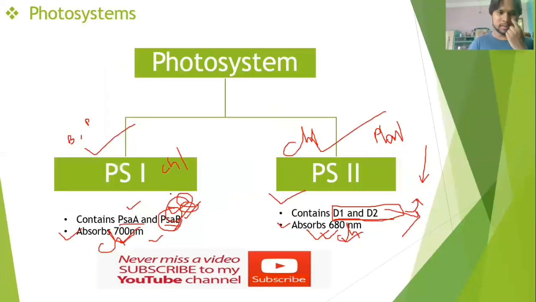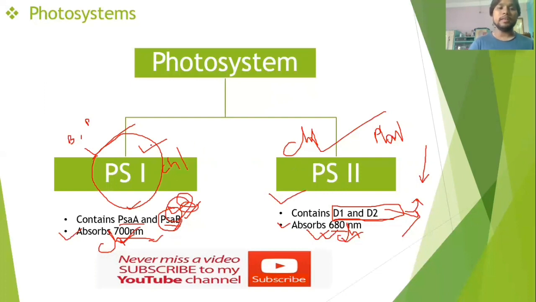Photosystem 1 and photosystem 2. Photosystem 1 absorbs 700 nanometer light and PS2 absorbs 680 nanometer light. Now PS1 is involved in both cyclic and non-cyclic photophosphorylation.